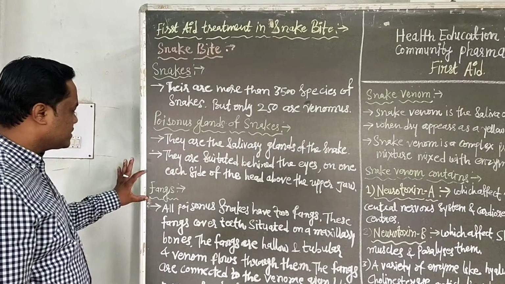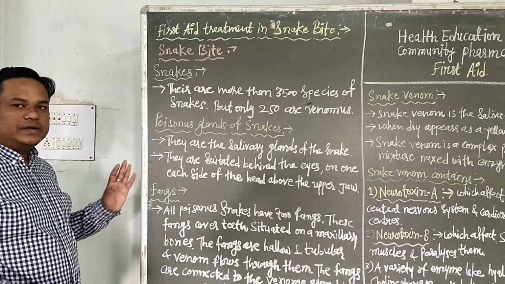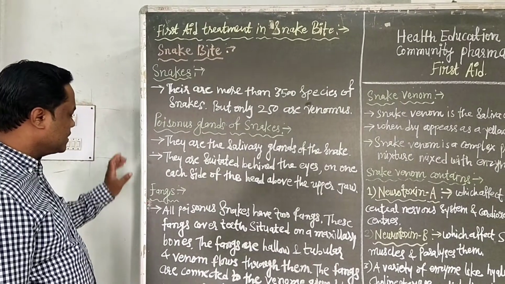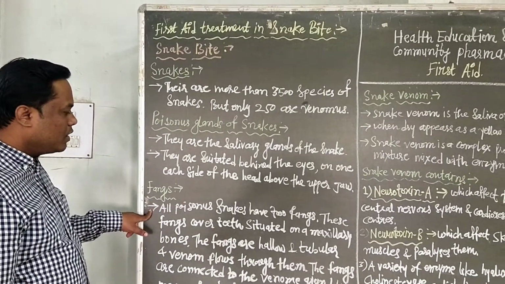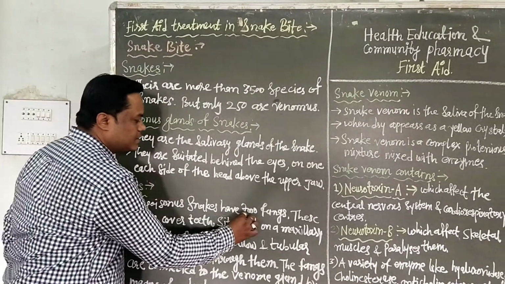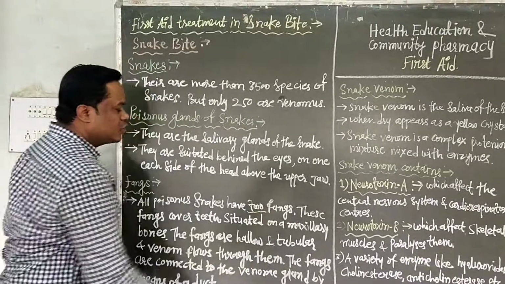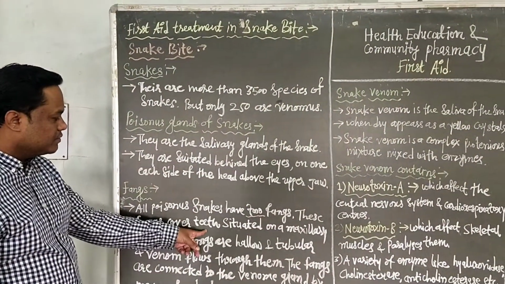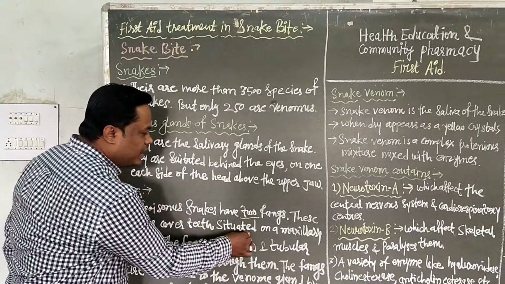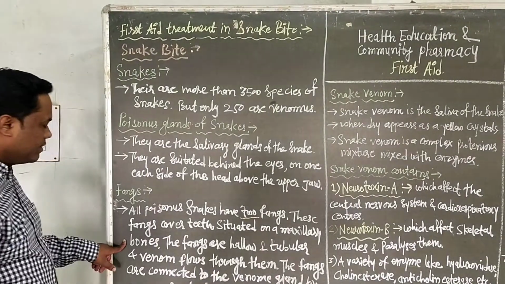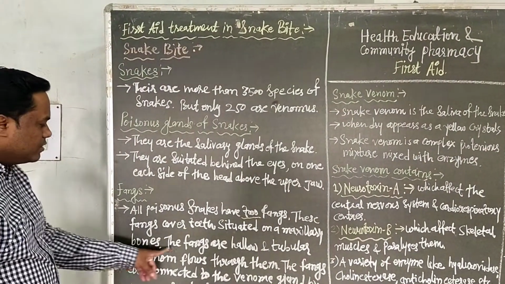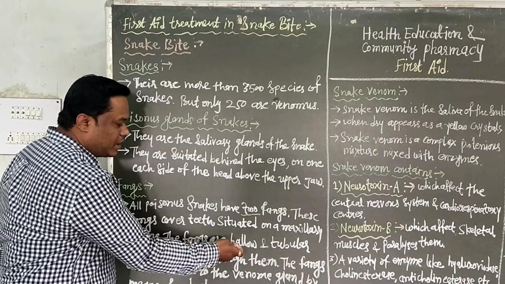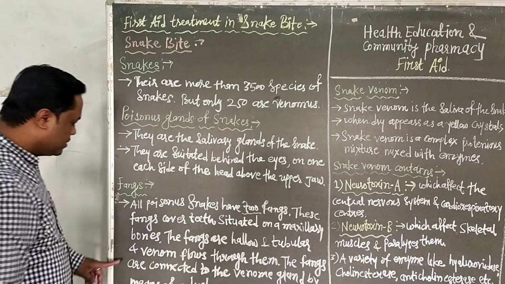Next, fangs. Fangs means the teeth, or the enlarged tooth, which is present in the snake. All poisonous snakes have two fangs. It is important. These fangs are situated on the maxillary bone, and the fangs are hollow and tubular in nature.